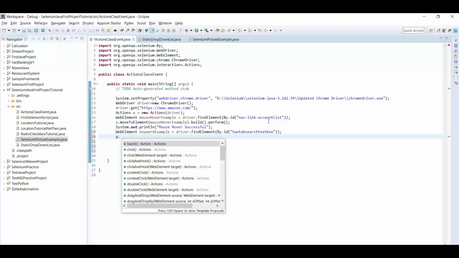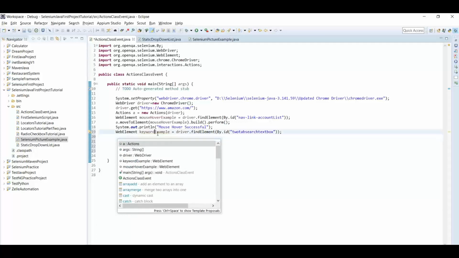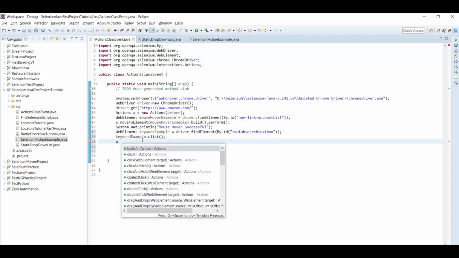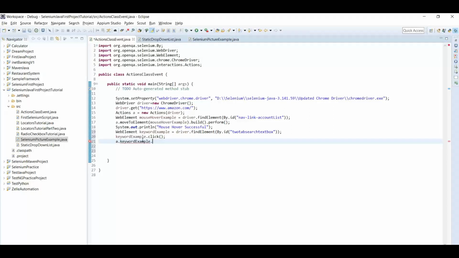So first of all we have to click there. So just use this keyword dot example to click there. After that we will use a dot keyword example dot.